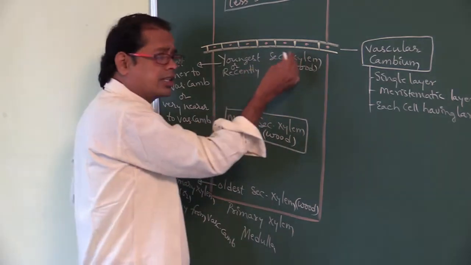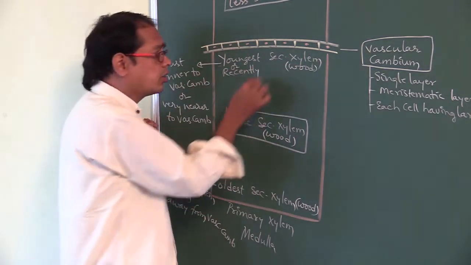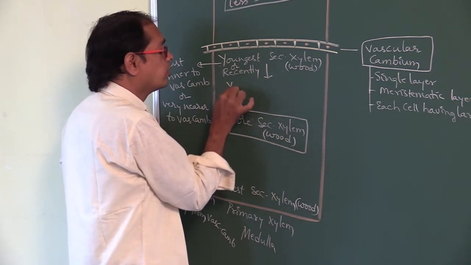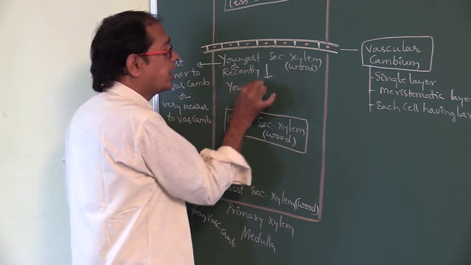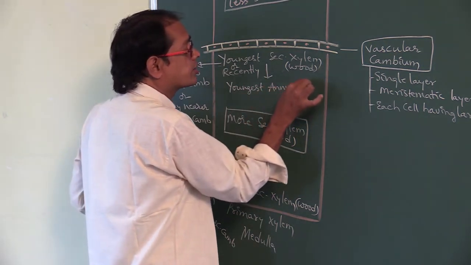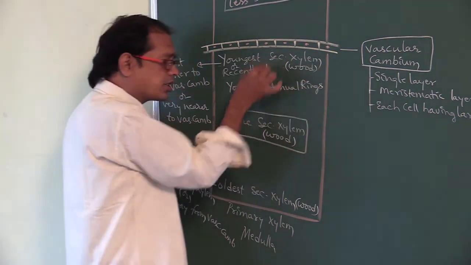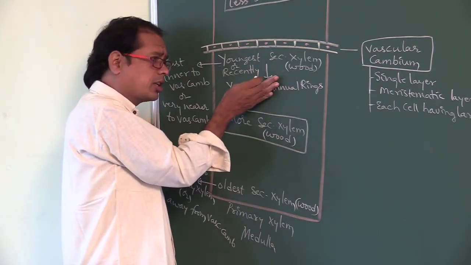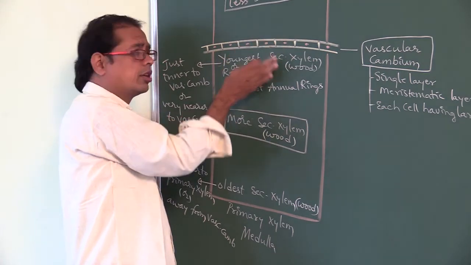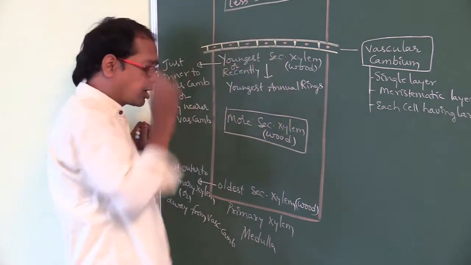So this secondary xylem is later converted into annual rings. The youngest annual rings are present just inner to the vascular cambium, or nearer to the vascular cambium.